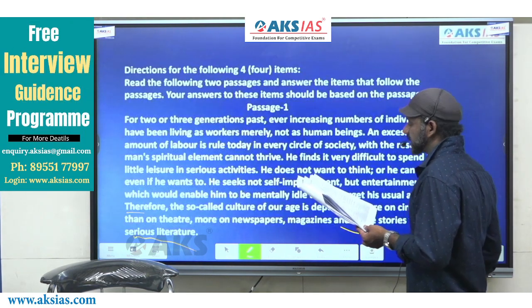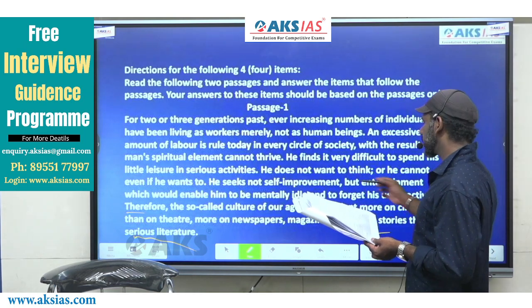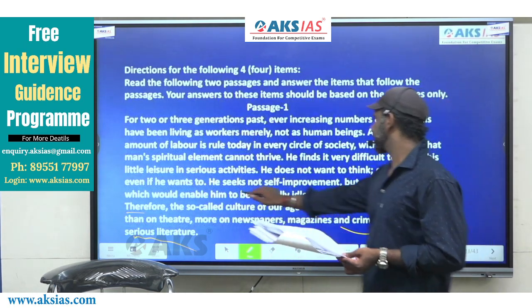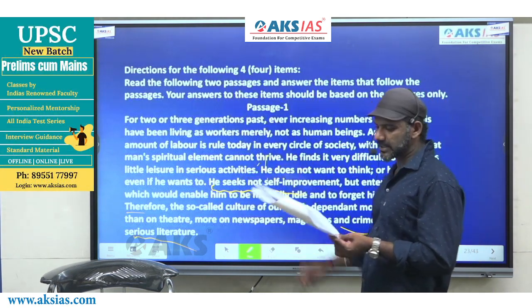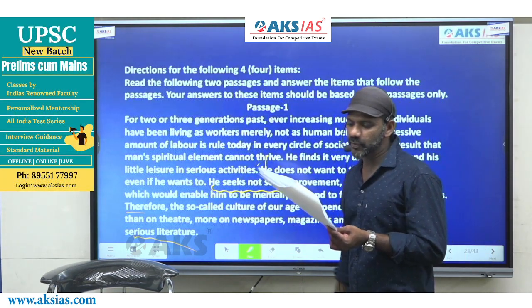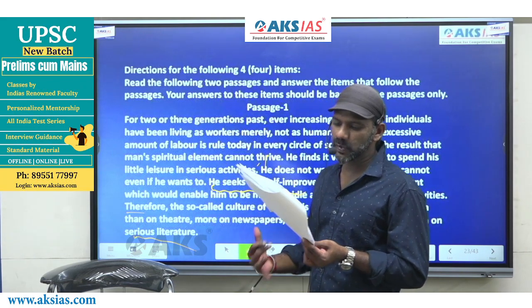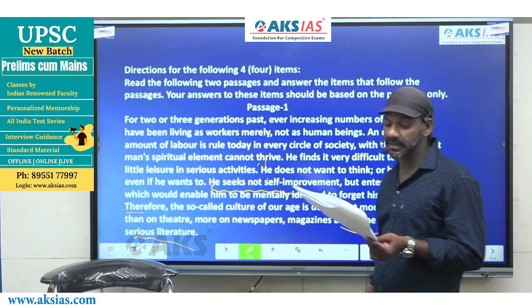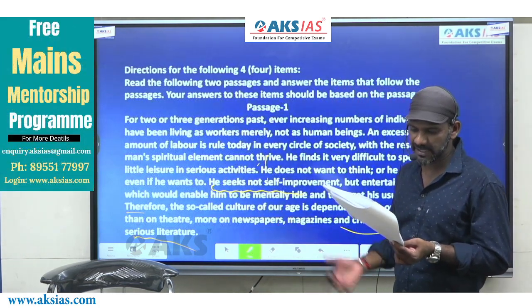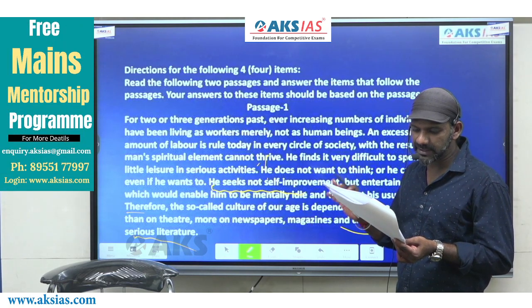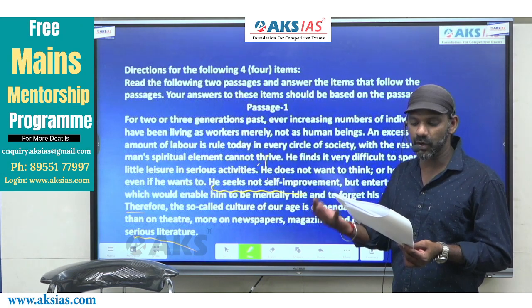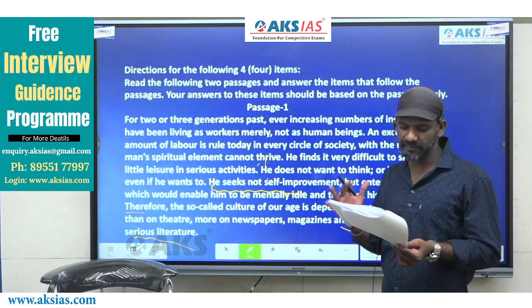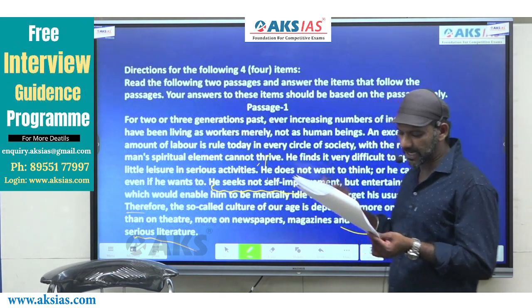The part that comes close to the result, just read this part. He finds it very difficult to spend his little leisure in serious activities. He does not want to think, or he cannot even if he wants to. He does not want self-improvement. This must be the answer.